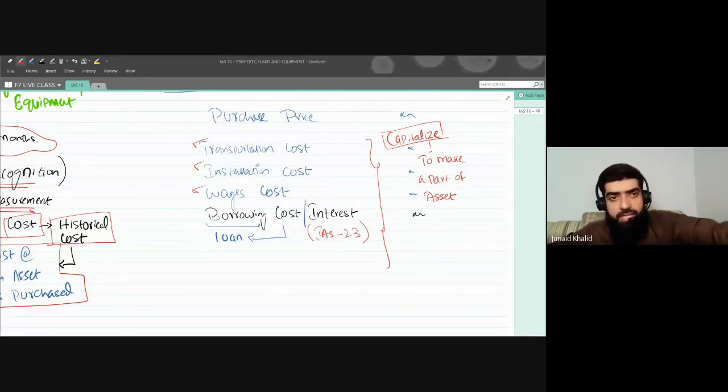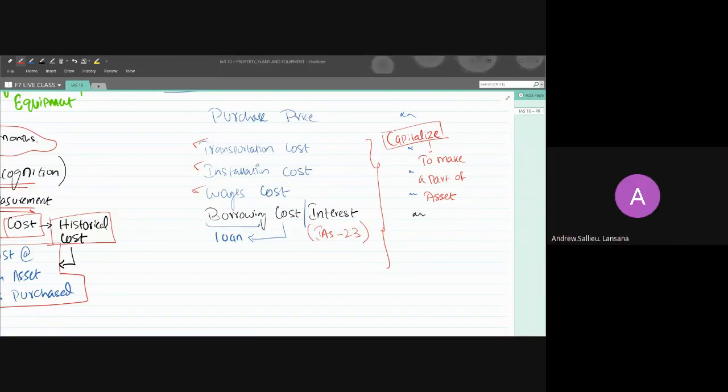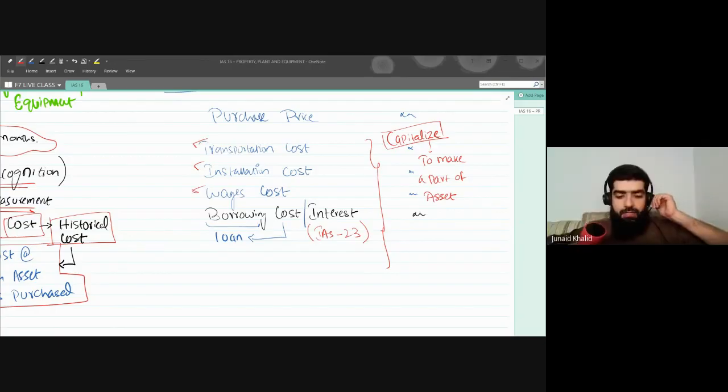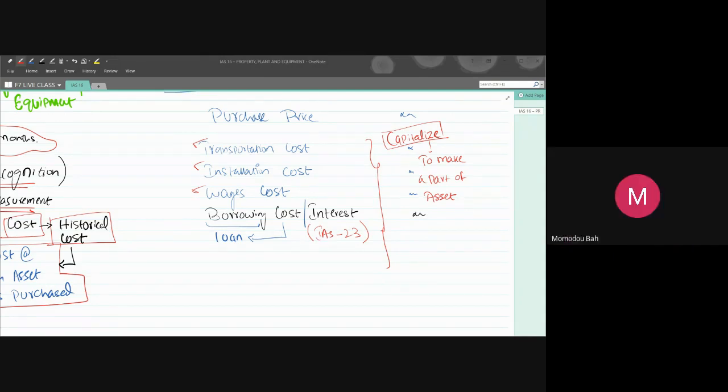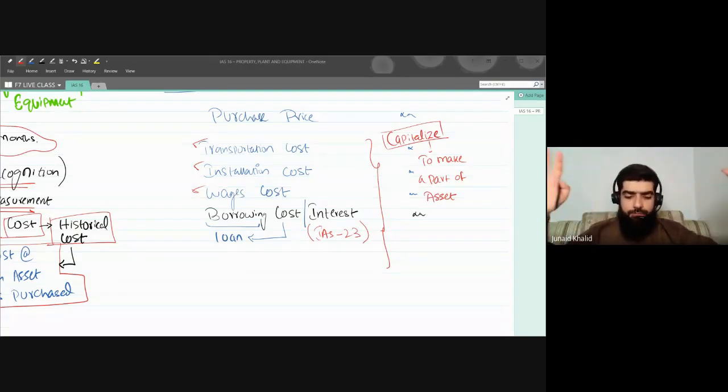Ladies and gentlemen, please let me know. Yes, sir. Yes, we are getting it. Mamaduba, please confirm whether you are with us or not. Are you getting this point? Have you got this concept? Yeah. Today I'm going a bit slower.